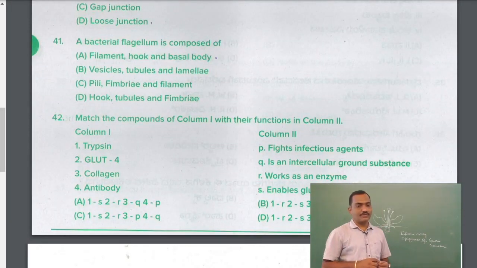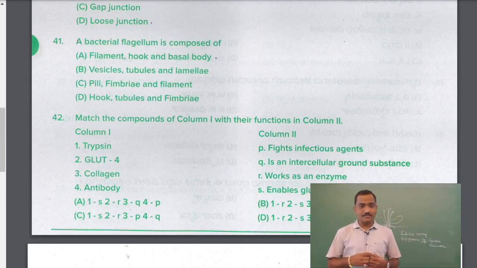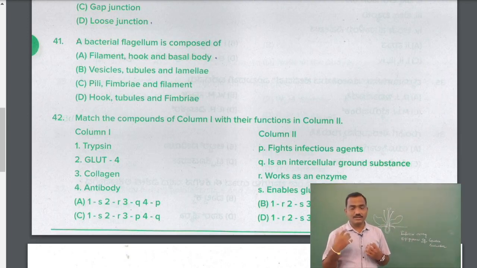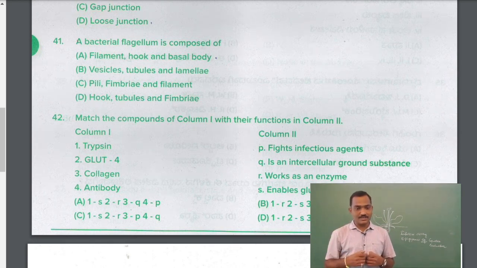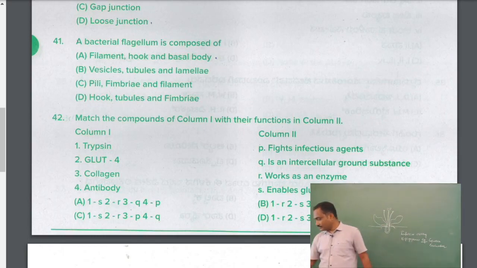Okay, question number 41. A bacterial flagellum is composed of what? The different structures: filament, hook, basal body; vesicles, tubules, lamellae; pili, fimbriae, filament; hook, tubules and fimbriae. So it consists of filament, hook and basal body. The basal body anchors it, and there will be a hook and a filament, the tail-like structure. So answer should be A.